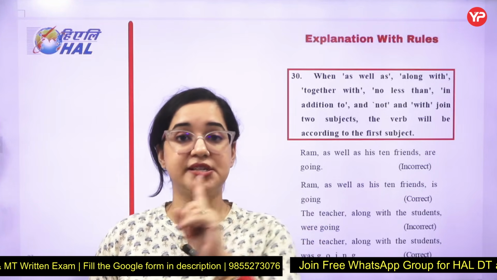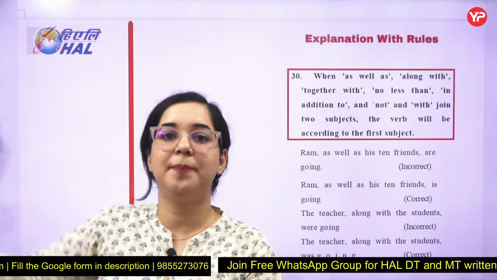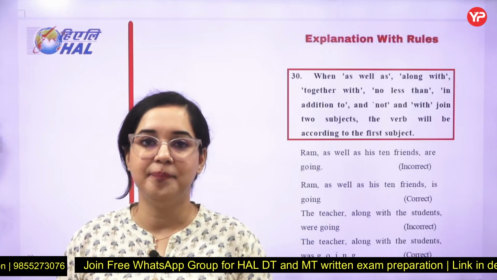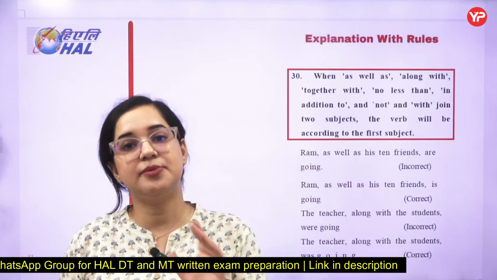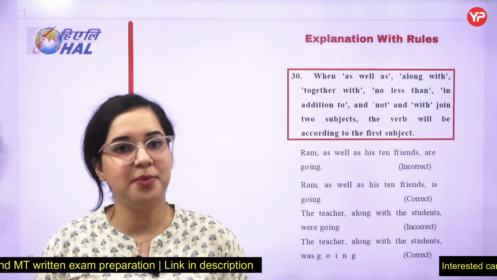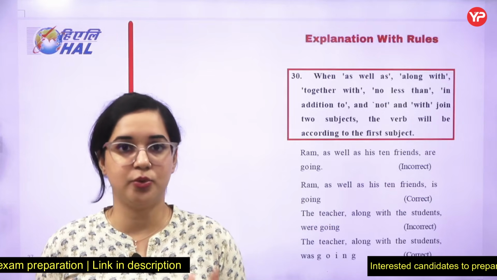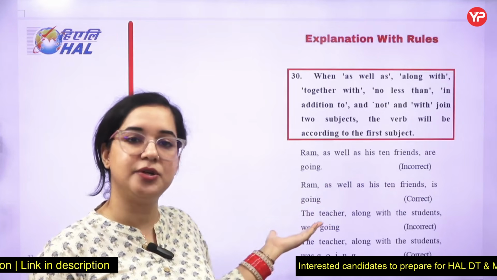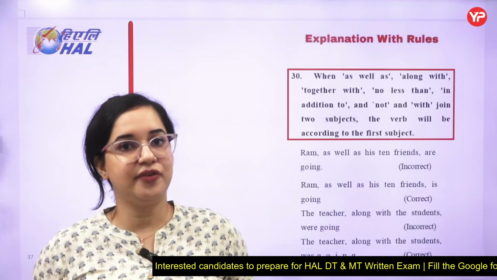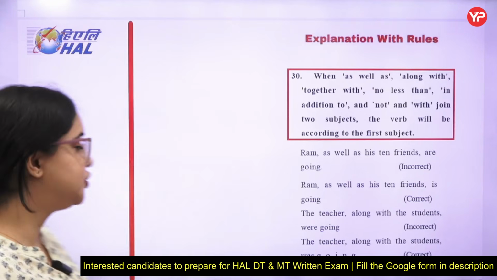"Ram as well as his friends went to the party." Now, Ram went with his friends. So you will always be checking noun number 1. "His friends as well as Ram": his friends went with Ram. So whenever you have two nouns connected with these terms, you will always check noun 1. In the case of either-or, you will always check noun 2.